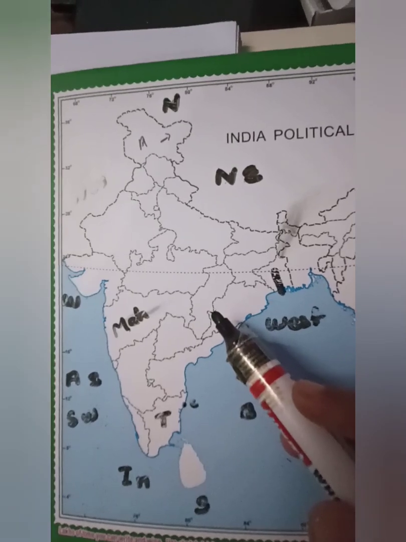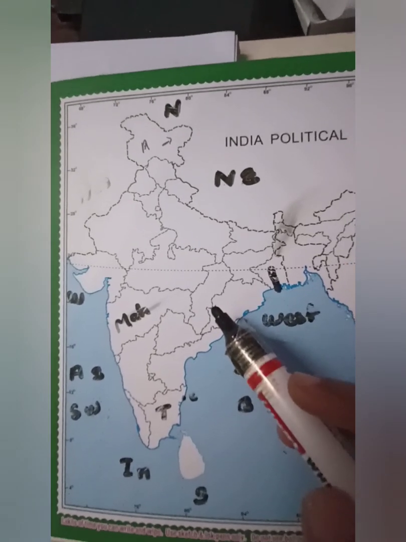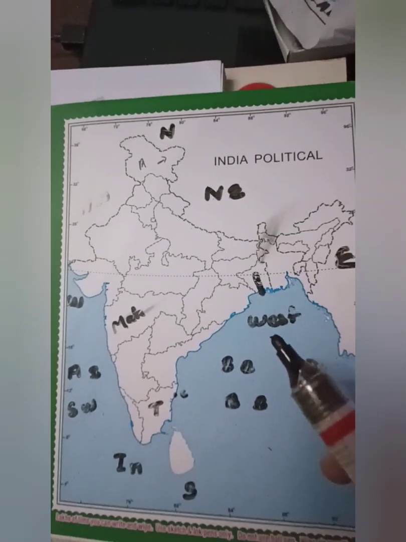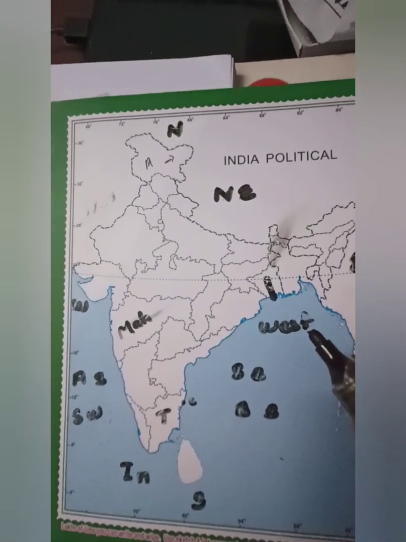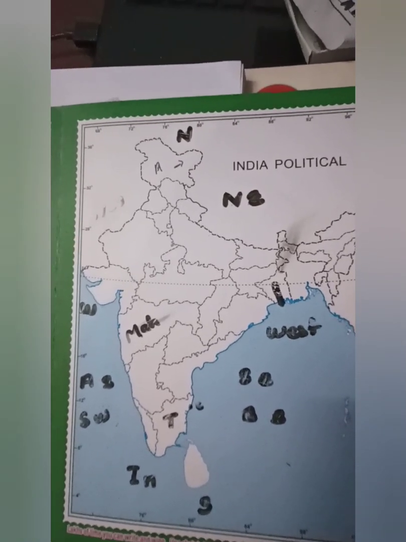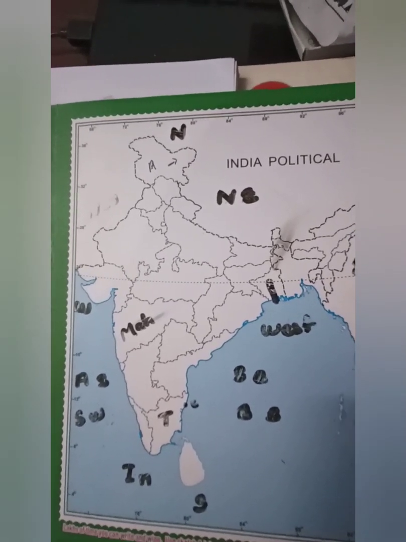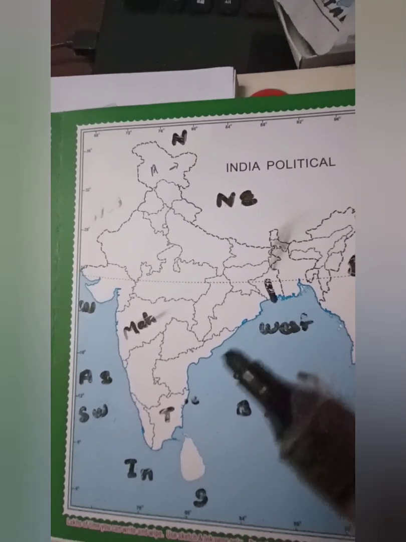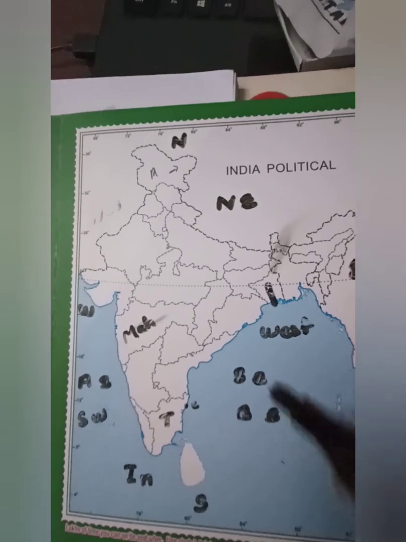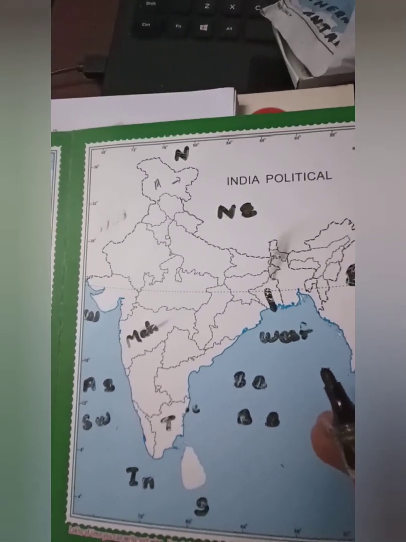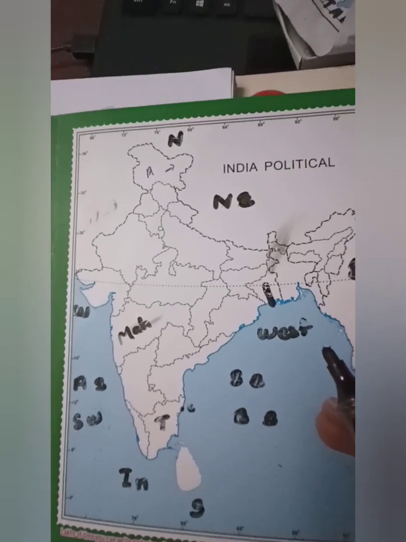So now let me tell you about those 4 cities, Delhi, Mumbai, Kolkata and Chennai, okay? Before that, in the presentation I explained where they are located and what the famous places are in those 4 cities, right? So now we are going to deal with where they are located on the map. I'm going to show you the exact location and then we can go on to the rest of the states, okay?